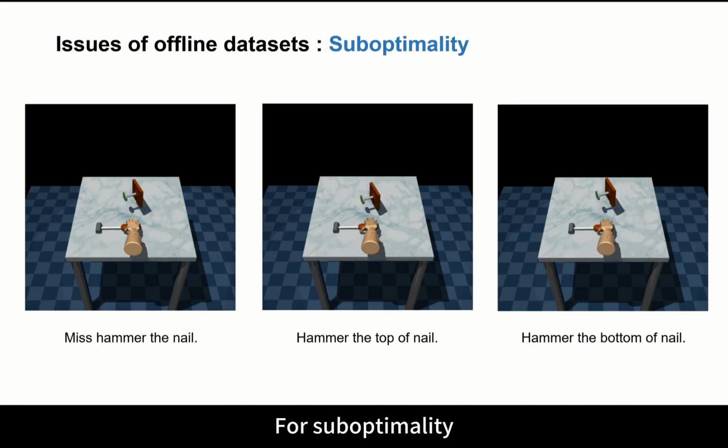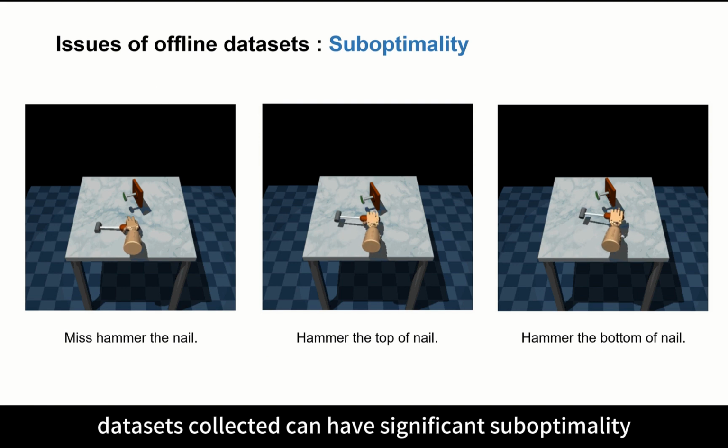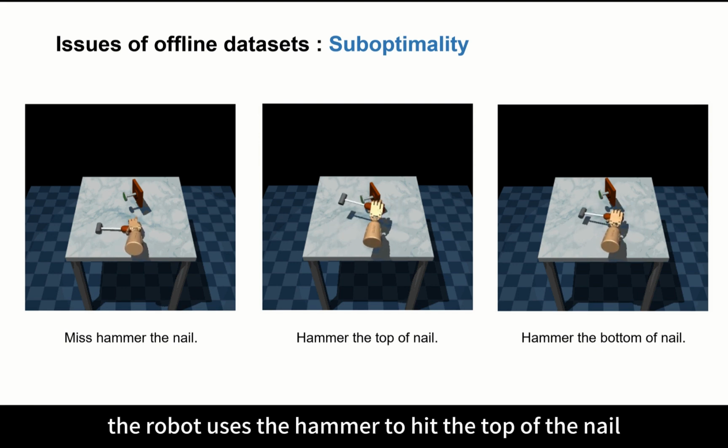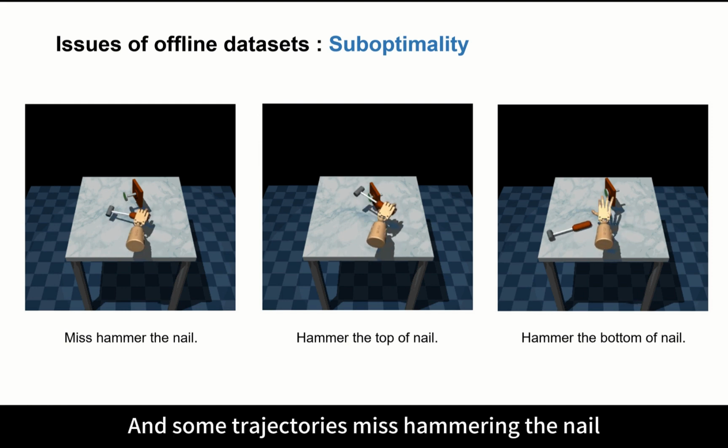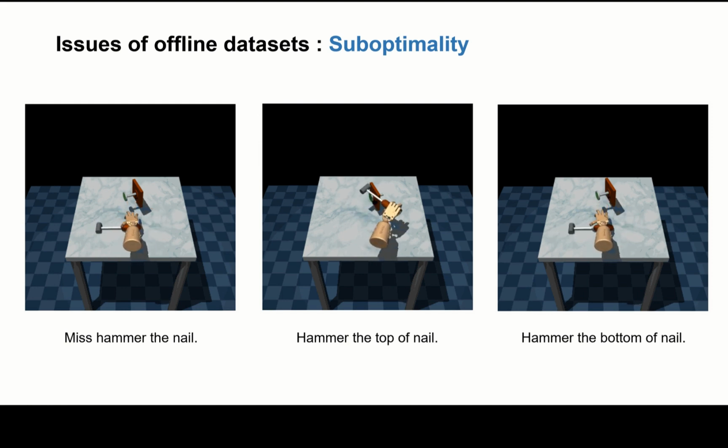For suboptimality, datasets collected can have significant suboptimality. For example, the robot uses the hammer to hit the top of the nail, or the bottom of the nail. And some trajectories miss hammering the nail.